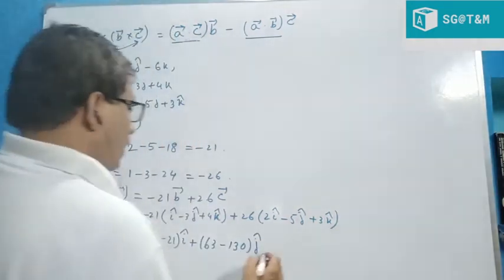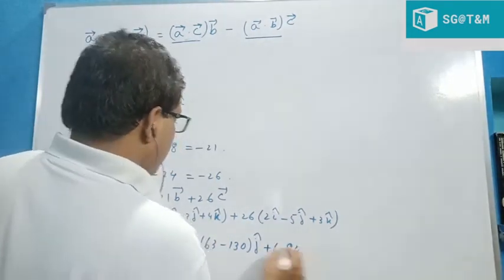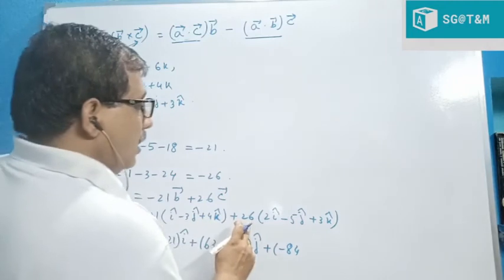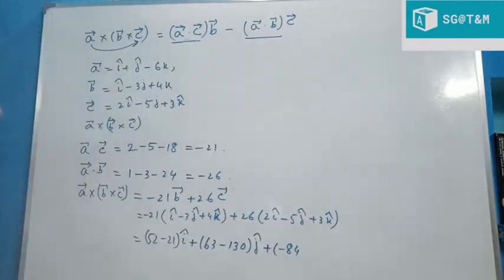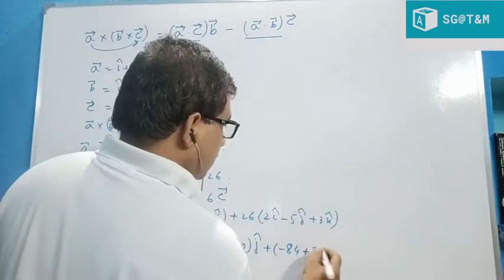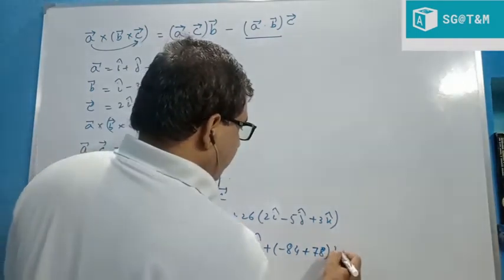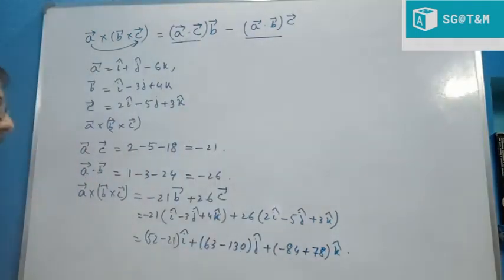And for k, minus 4 into 21 is minus 84 and 3 into 26 is 78, plus 78k. After simplifying we get the result.